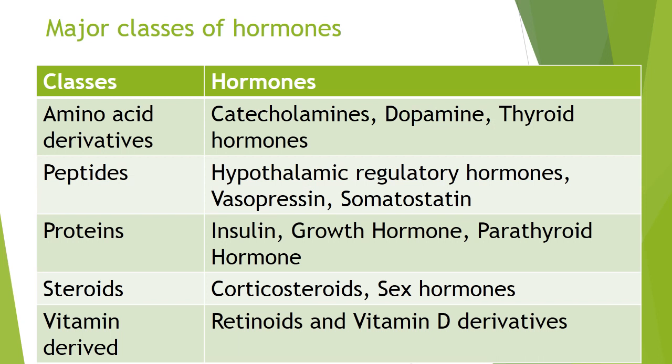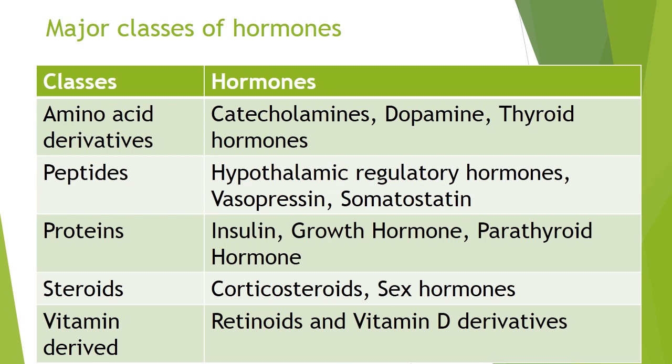The major classes of hormones can be classified depending upon the gland from which they are secreted, or depending upon the chemical structure of these hormones. Depending upon the chemical structures, they can be divided into amino acid derivatives, peptides, proteins, steroids, and vitamin derived. The amino acid derivatives are catecholamines like adrenaline, dopamine, noradrenaline, although noradrenaline is not a hormone. Then thyroid hormones, that is T3, T4, that is triiodothyronine and tetraiodothyronine.